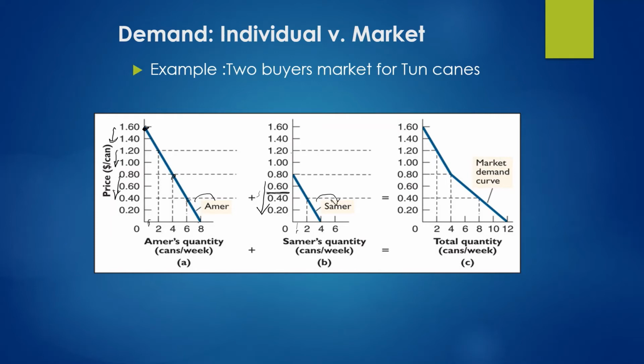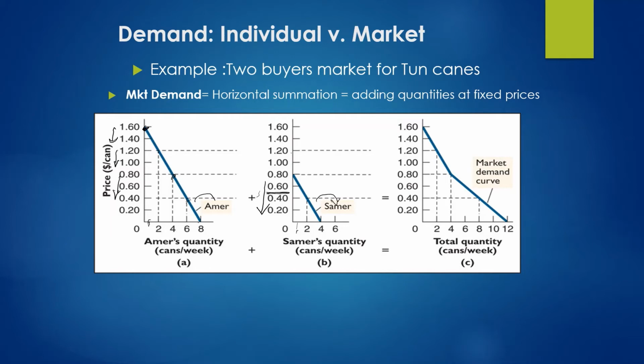The next point which you need to understand here is how to draw a market demand curve. It is not that difficult. When you have information on the individual demands, then market demand is just the summation of the demand by the individuals in the market.